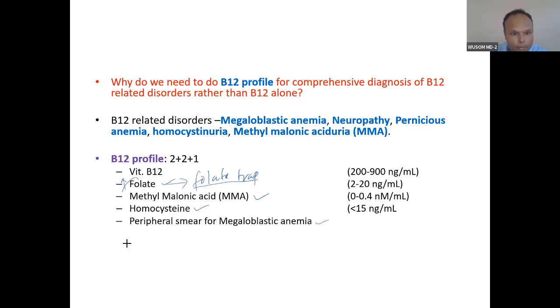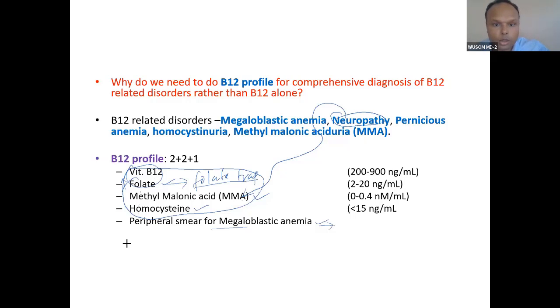So these are biochemical tests, and this is a hematological test. So you can see 2 vitamin tests and 2 acid tests. You can say homocysteine also, as you can take it as an amino acid. So 2 acid tests, methylmalonic acid and homocysteine. This test is done, and then one peripheral smear test. So these are the tests you can see done here. And actually, neuropathy correlates well with MMA, because MMA is the cause for neuropathy.